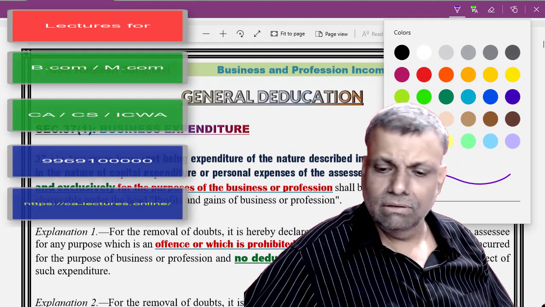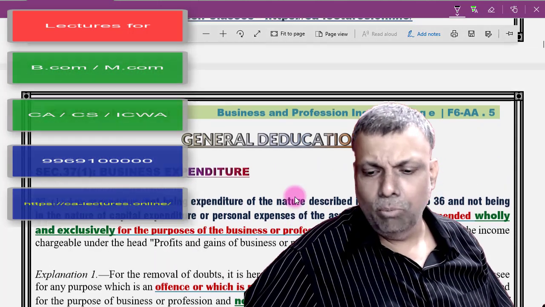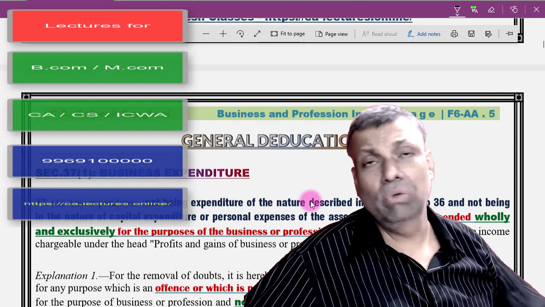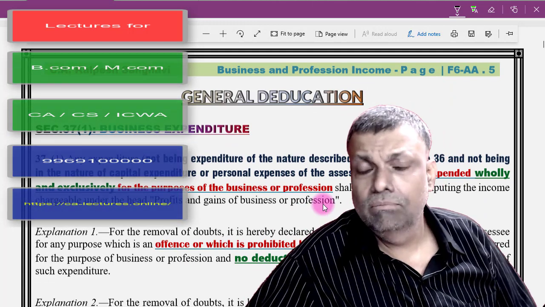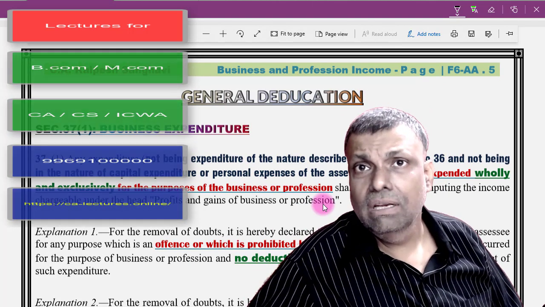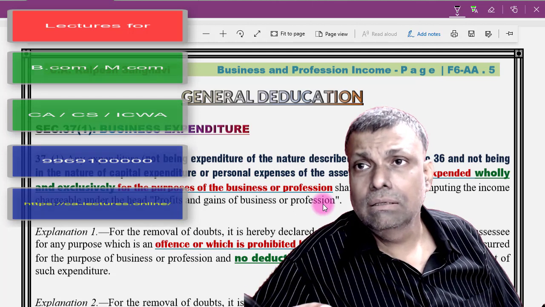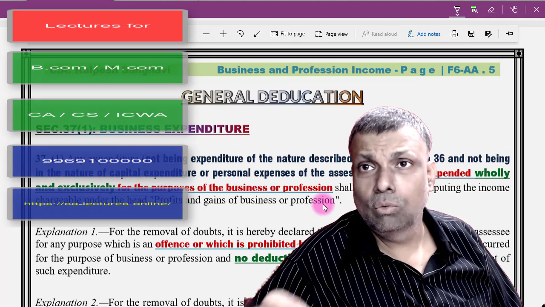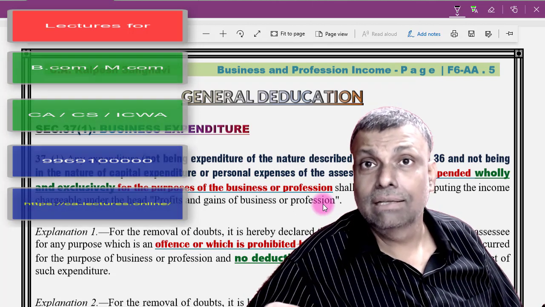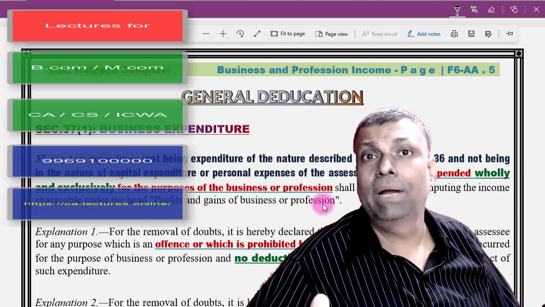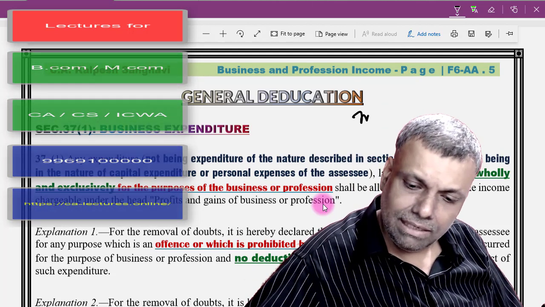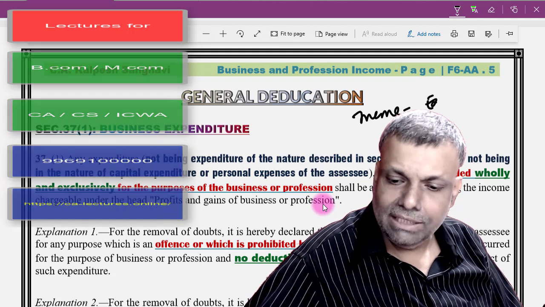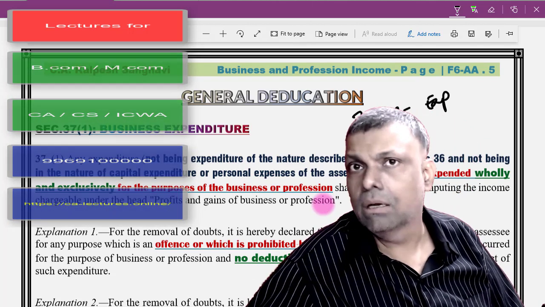Okay. Now see section 37(1). Very important piece of legislation. Basically, it says what is the concept of expenditure which will be tolerated by the law. Now, for example, I said that it is income minus expense. Okay, agreed, income minus expense.